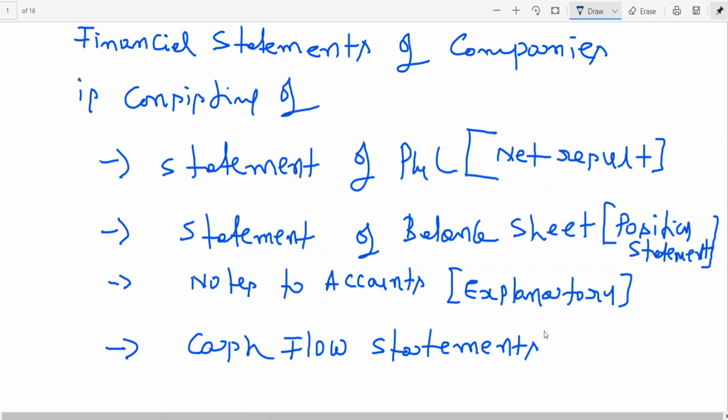Analyzing, interpreting and communicating the result. Accounting is the art of recording, classifying, summarizing, analyzing, interpreting and communicating the result thereof. To whom do you communicate? To the users of this accounting information. The word accounting has come from accountability. Somebody's money is with you, you are accountable and answerable to them.